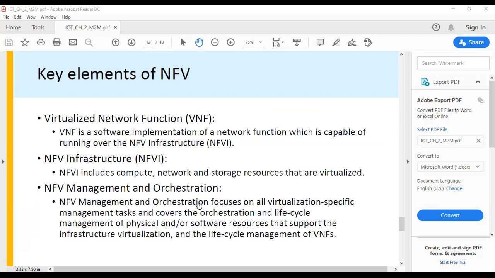We have seen the key elements of NFV: VNF, virtualized network function; NFV infrastructure, which includes compute, network, and storage resources that are virtualized; and NFV management and orchestration.